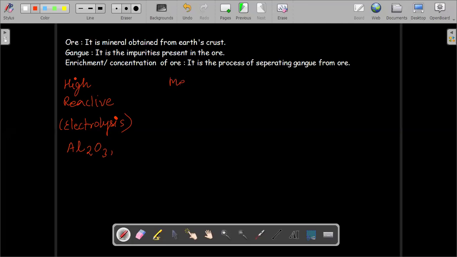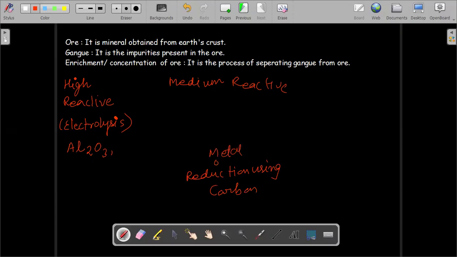For the medium reactive metals, we learned the process of reduction using carbon. Reduction using carbon we can do only for an oxide ore. So first we obtain the metal oxide, then we perform its reduction using carbon to obtain the pure metal. Sometimes after the enrichment of the ore, you may directly get the metal oxide. Sometimes you may have a carbonate ore or a sulfide ore.